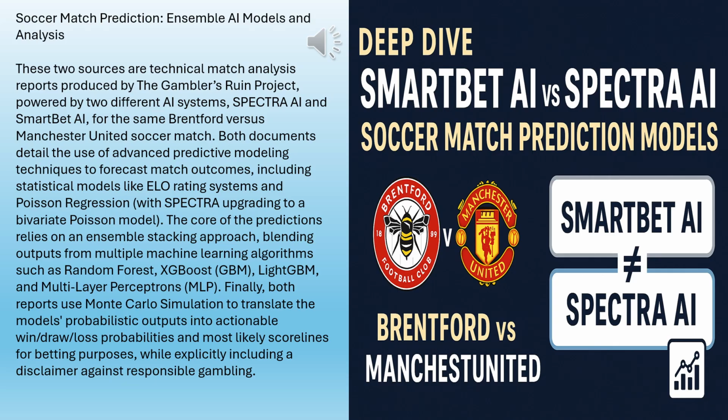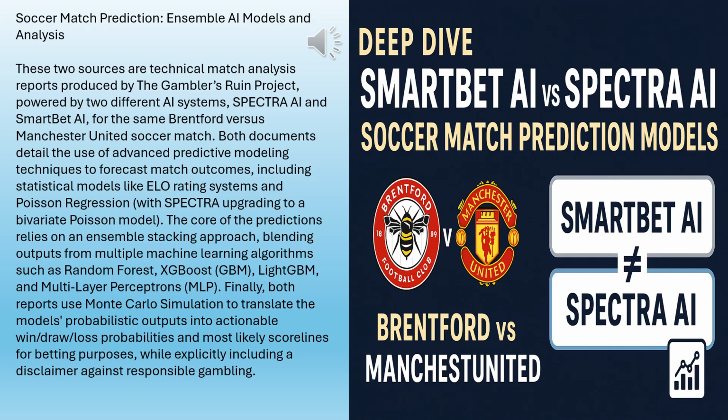Because you said the old system, SmartBet, had a kind of fundamental flaw. Well, flaw might be strong, but a limitation. SmartBet uses univariate Poisson. It's standard, pretty good for counting rare events like goals. But it treats the home team's goals and the away team's goals as totally separate things, independent. So SmartBet thought Man United scoring had absolutely zero mathematical connection to Brentford scoring, like they're playing in different dimensions.